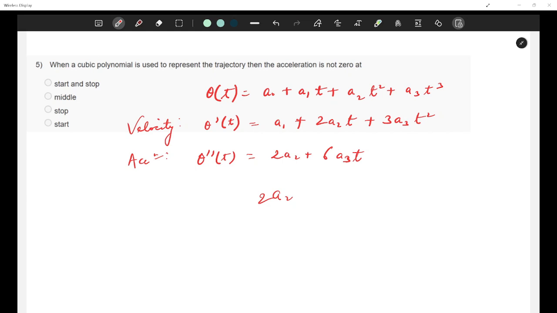Unless we have some additional constraints and some situation in which a2 is equal to 0, that is another story. We don't have any additional constraint as of now. So acceleration is not necessarily 0 at start. This is for sure. Let's check about stop. Let's say t is equal to 10 seconds. Then also it is not 0.